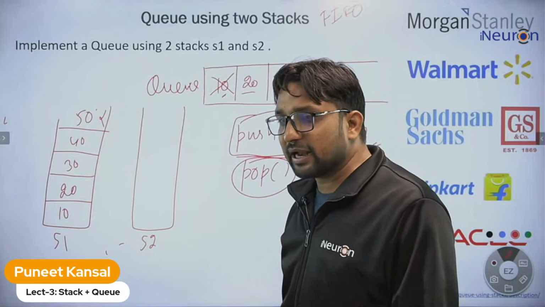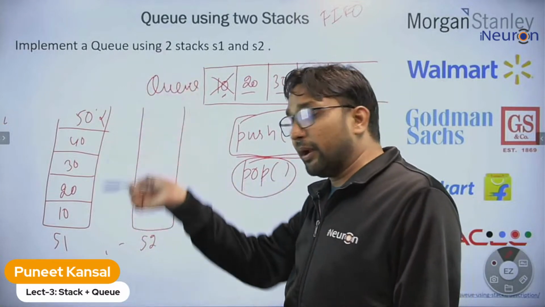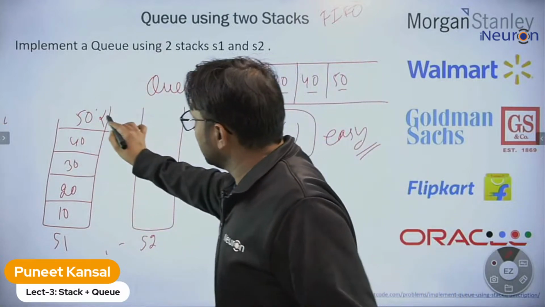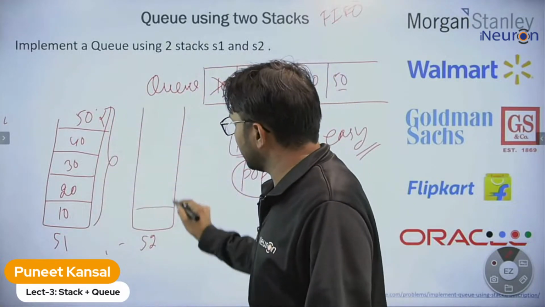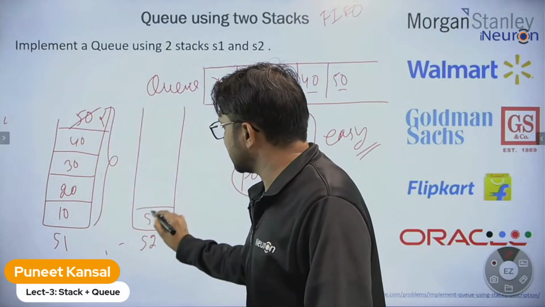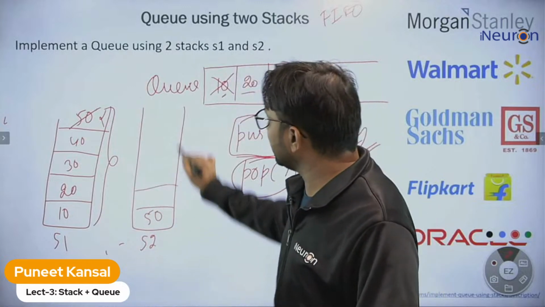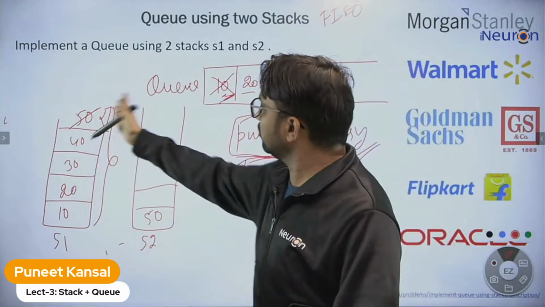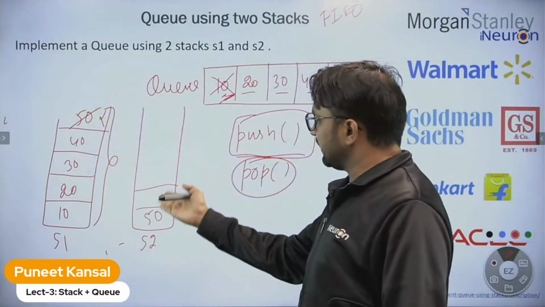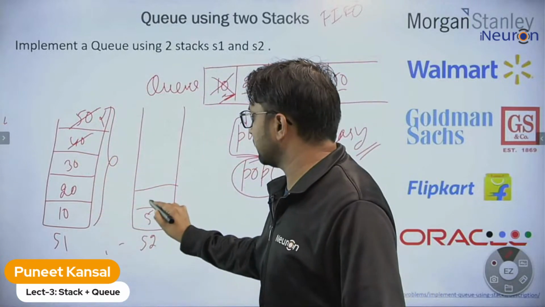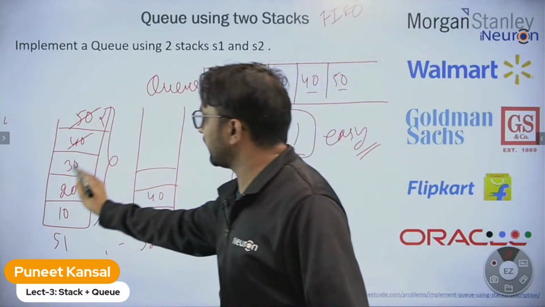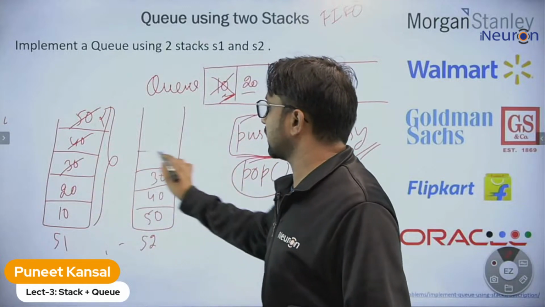So what we can do is, like Mandeep said, you can pour the elements from this to this. Take these elements and put them inside this. So let me take 50 and insert it in here. I want to delete 10. For that I need to put these elements here and then I will get my 10. So taking one by one all the elements into stack 2.